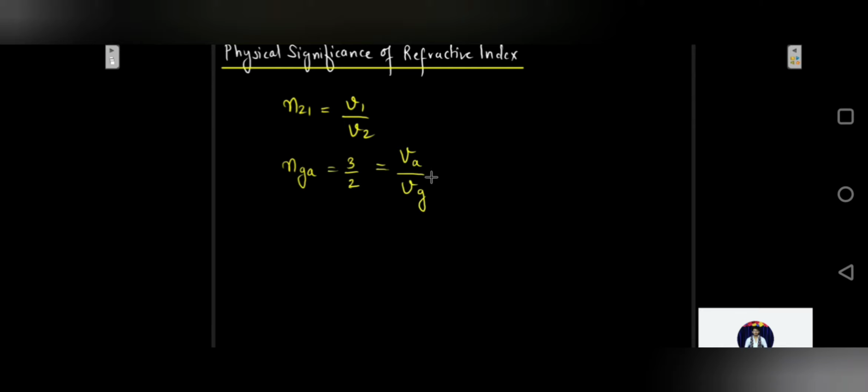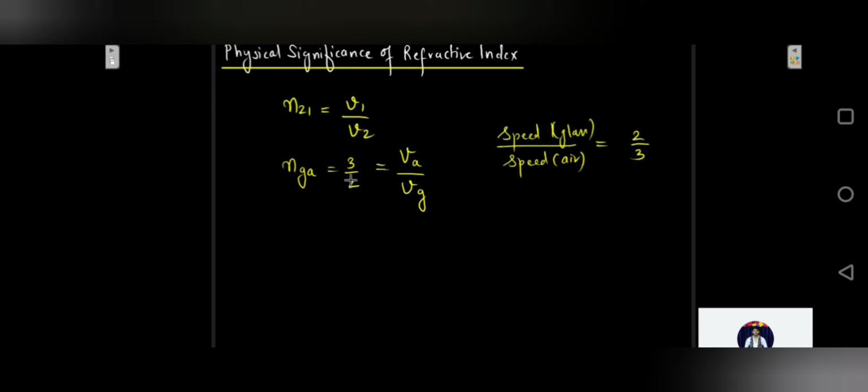So we can say that the ratio of the speed of light in glass to the speed of light in air would be 2 upon 3, or the ratio of the speed of light in air to the speed of light in glass would be 3 upon 2. That is what is known from here.